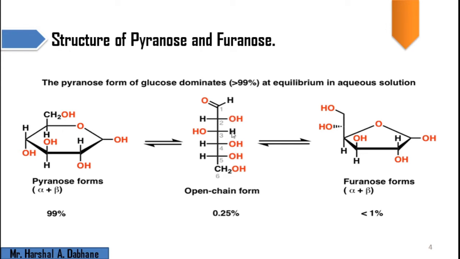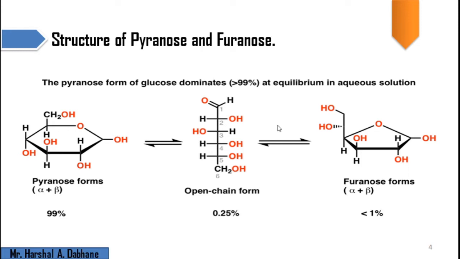This molecule is a polyhydroxy molecule, meaning we have OH groups on the second, third, fourth, fifth, and sixth carbon atoms. When the fourth carbon atom containing OH is considered, this OH can attack the carbonyl group of the aldehyde.